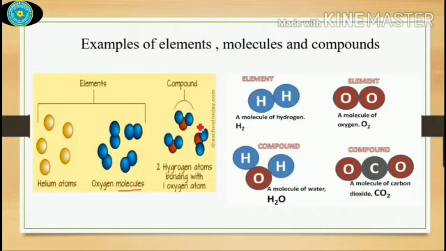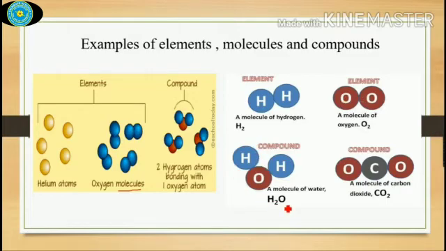Compound. So what is a compound? It is the combination of two or more different elements chemically combined to form a compound in a definite proportion. That means here two hydrogen atoms bond with one oxygen atom to form a water molecule. And here is just an example of a molecule formed by the same atoms of hydrogen. Here a molecule of oxygen is formed by the combination of the same kind of atom or element, that is oxygen.